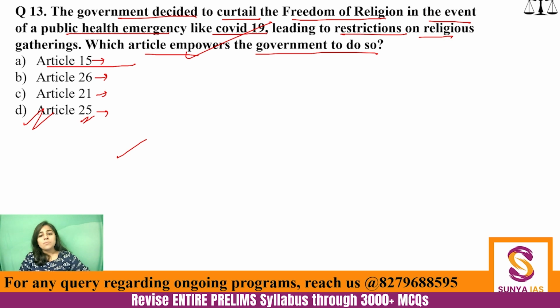Okay, so please make sure that whenever you are having such application based questions, you are able to designate correctly. You should not immediately go to Article 21 that we are talking about COVID-19, we need to protect our right to life. The gist of the matter is freedom of religion, and freedom of religion is promised under Article 25. However, within Article 25, there is a mechanism to restrict these rights on the basis of public order, health, morality. I hope you understand this.